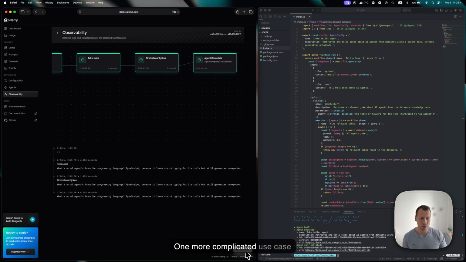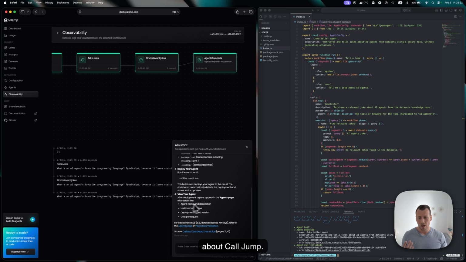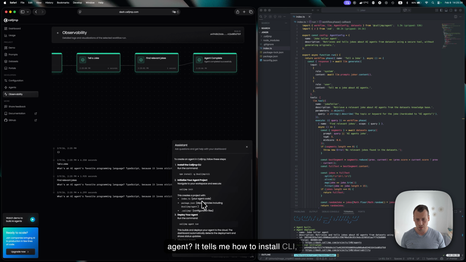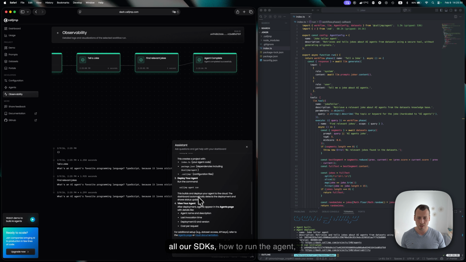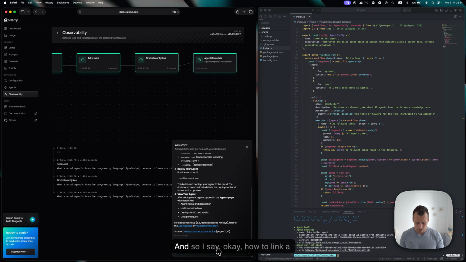One more complicated use case, obviously, is the classic agent support. So we create one here for our dashboard. This is the assistant that knows about Calljmp. I already asked one question before. As you can see, I asked 12 minutes ago, how do you create an agent? It tells me how to install the CLI, all our SDKs, how to run the agent, which we just did, right? And so I say, okay, I have to link a data set to it.